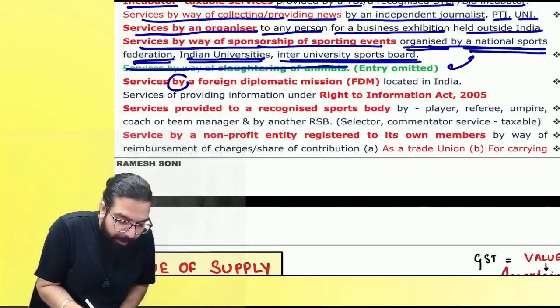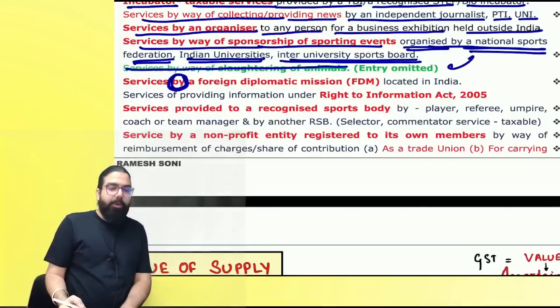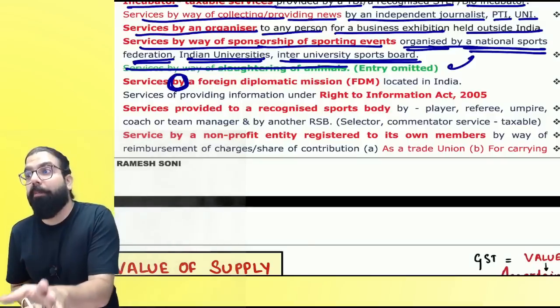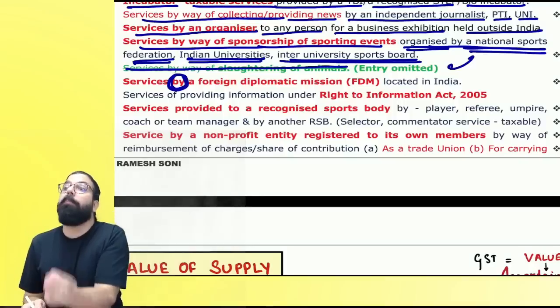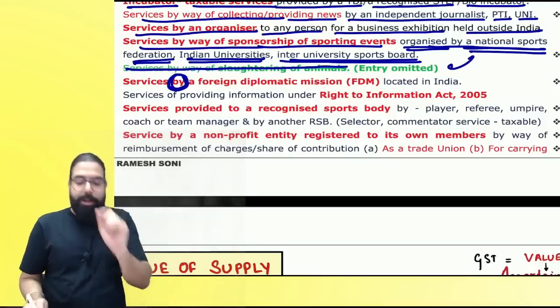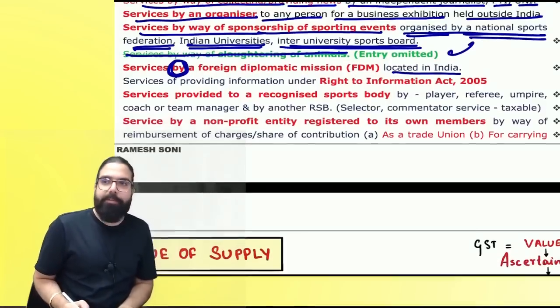Now, sir, people remember this. This is one favorite question which they go ahead and ask. Services to a foreign diplomatic mission is taxable. Services by a foreign diplomatic mission is only under exemption. Can I go ahead, everyone?